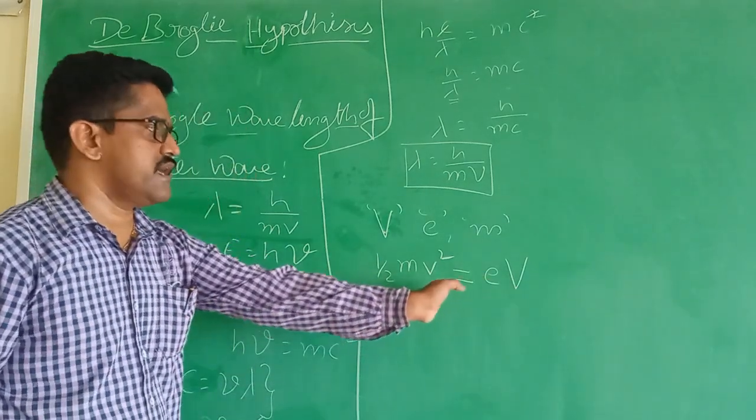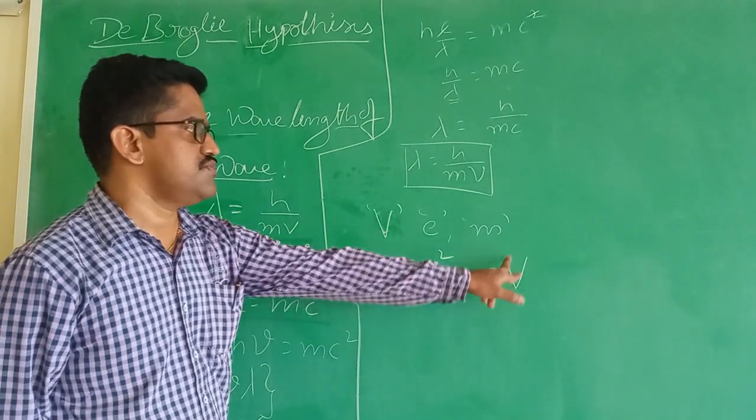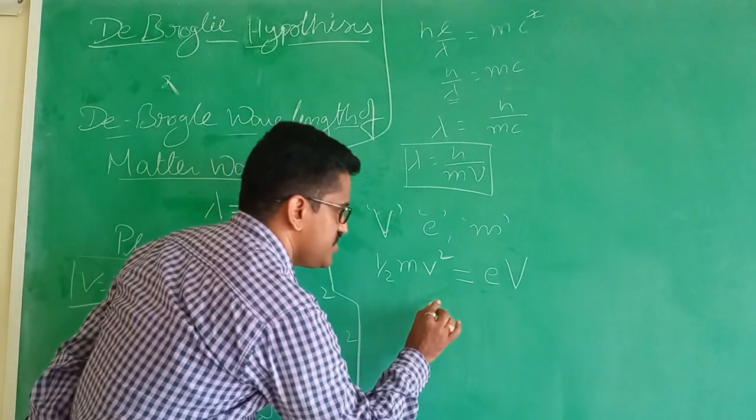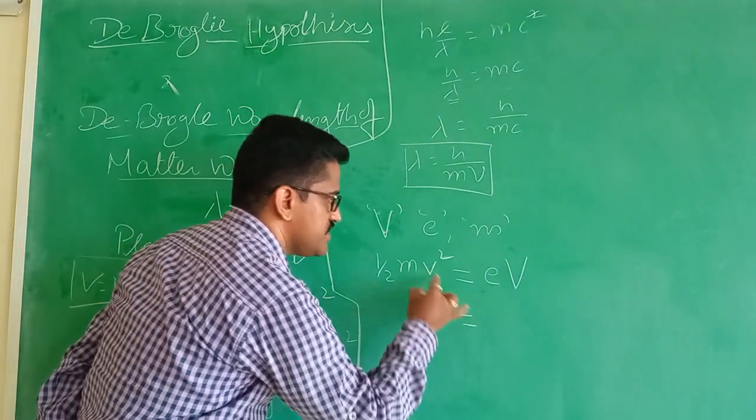Now, from this, the square of velocity, v square, is equal